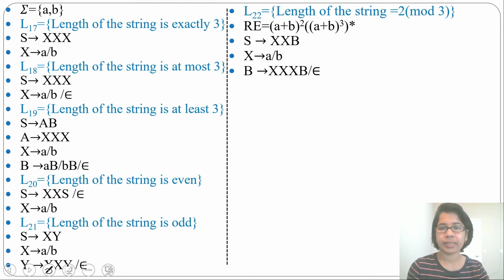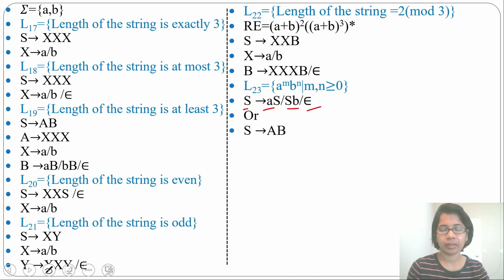So let's discuss the next language. A power m, b power n, m, n greater than or equal to 0. It is any number of a followed by any number of b. The grammar will be like this. From S you can derive aS or Sb or epsilon. This is just one way. Another way can be like this. From S you can derive AB. From A you will derive any number of a. From B you will derive any number of b.